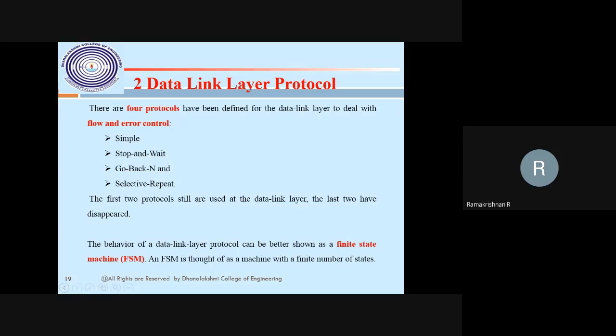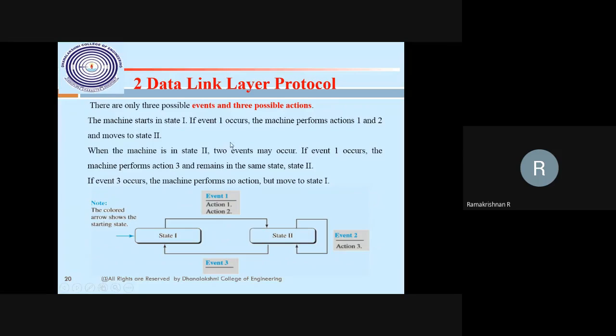In a finite state machine, one part is called an event, another is called an action. State 1 will have one or two actions; on sending, state 2 has another action following up, then state 3 finishes, and then it can return back.